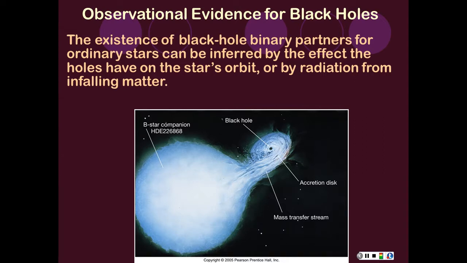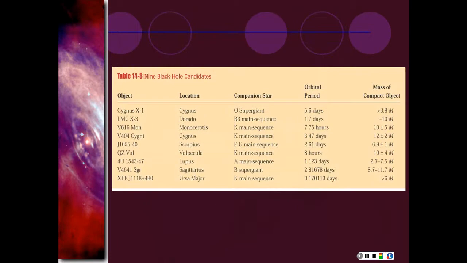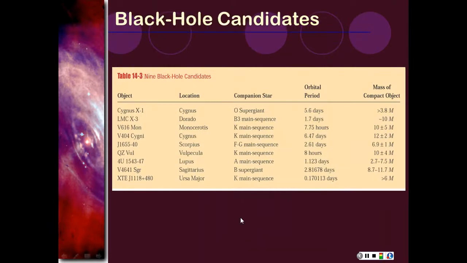Say we can get an accretion disk. If we have an accretion disk from a hot companion onto a black hole, we will get X-rays just like we did with a white dwarf, and that will allow us to do some interesting modeling to figure out what's there. And so here we've got a whole bunch of black hole candidates.